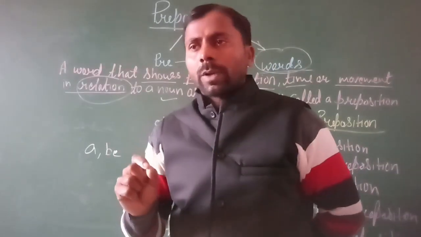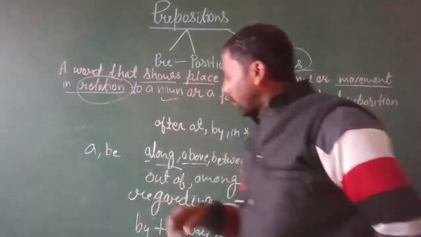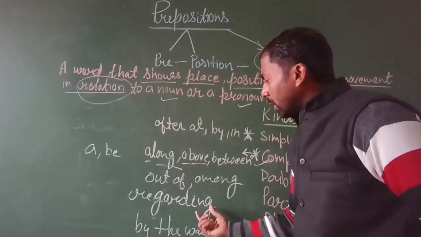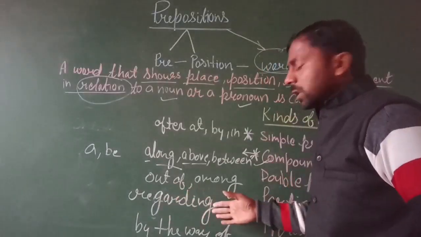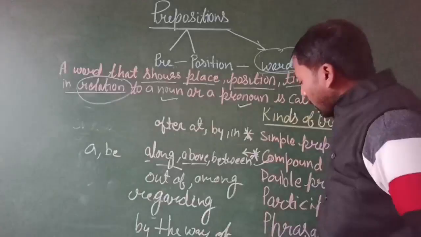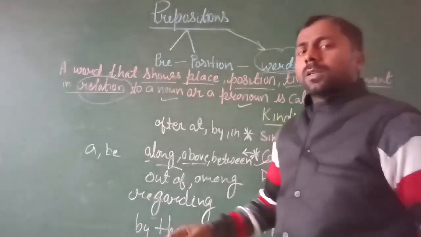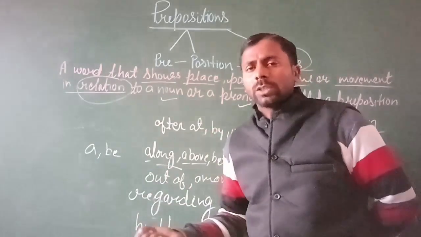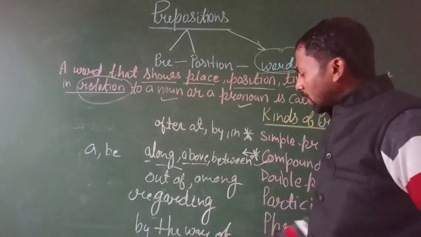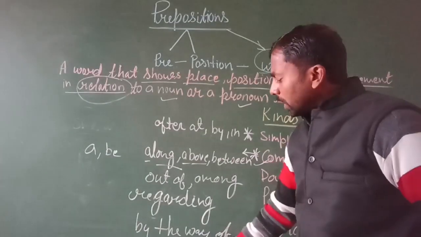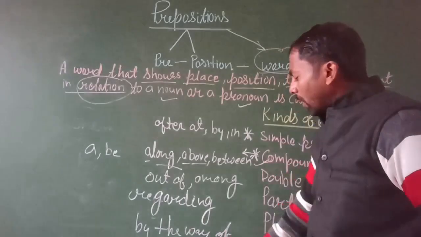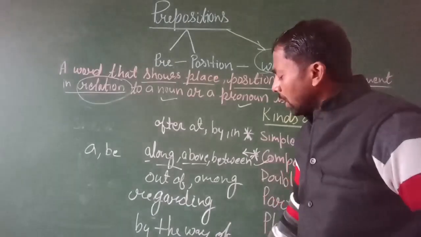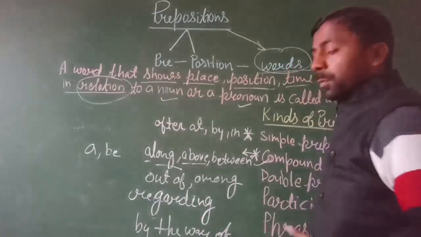Participial preposition: I think you know from your previous classes about the infinitive, participle, etc. These are verbs, and when we add the -ing form or gerund to some words, we make a participial preposition. And in the phrasal preposition, when we write words that start with a preposition and end with a preposition, these types of words will be phrasal prepositions. Like in case of: before the word case you can see a preposition word, and after the case you can see the word of. So both are preposition words, and these make a phrasal preposition.